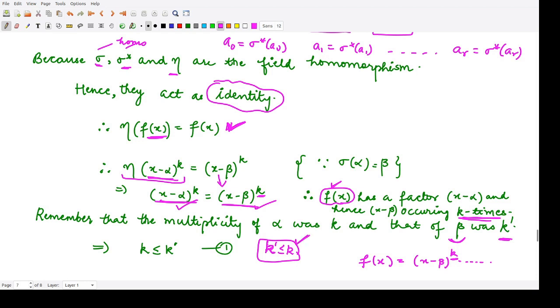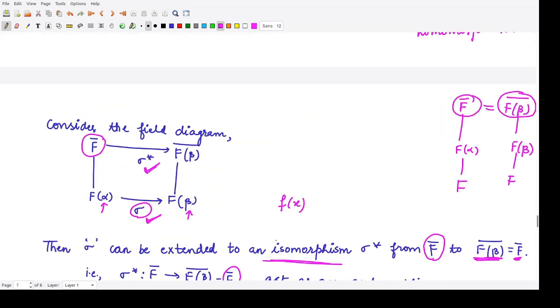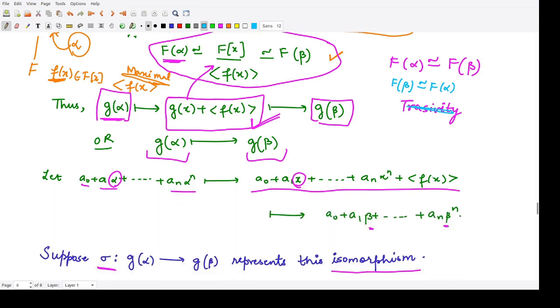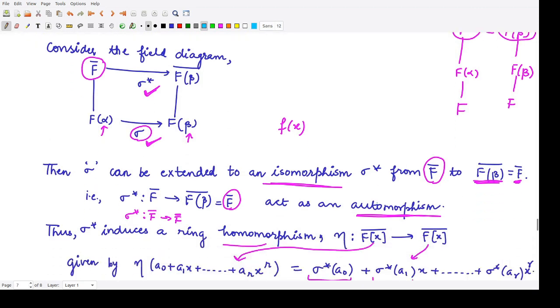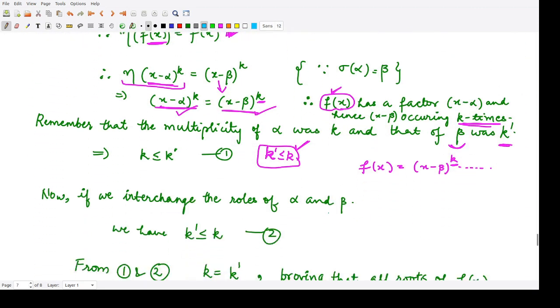or equal to k. Now if you reverse the roles of alpha and beta from the very starting, from the one where we have said that f of alpha is isomorphic to f of beta, if you now say f of beta is isomorphic to f of alpha, then moving like this, we can say that if we interchange the roles of alpha and beta, k dash is less than or equal to k.